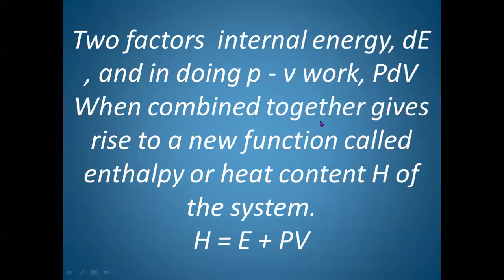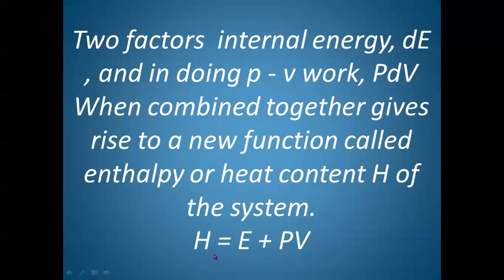So when we combine these two, we get a new function called enthalpy or heat content, and it is represented by H. So what is the heat content or enthalpy of the system? It is nothing but the sum of the change in internal energy and the work done by a chemical system or chemical process.